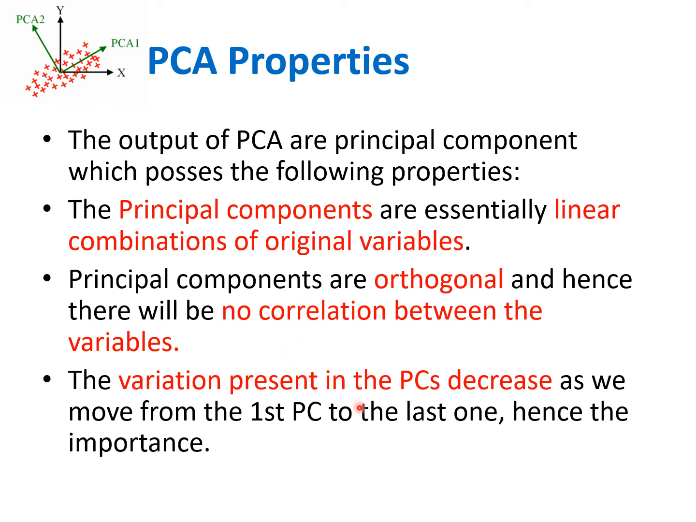The variation present in the PCs decreases as we move from the first PC to the last one, and hence the importance. The first principal component has the maximum variation in the data, and the second one has the second maximum variation. If you find further principal components, they have variations which are lower than the previous components' variations.